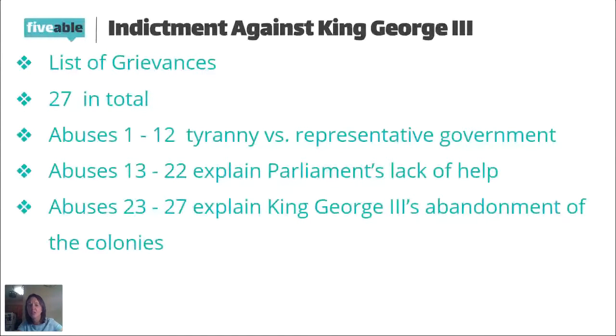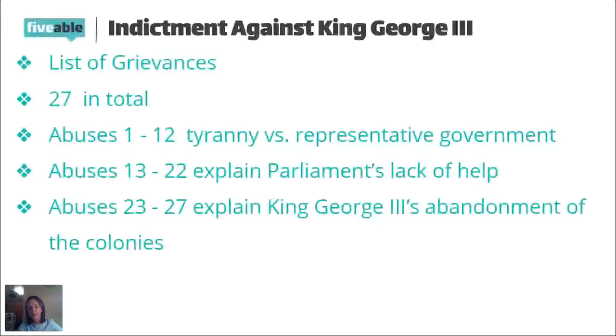He also made it so the king was really the one appointing the judges, and the judges were basically dependent on the king for their jobs and their salaries. So the colonists had this fear that because of that, the judges would rule in a certain way just to appease and keep the king happy.